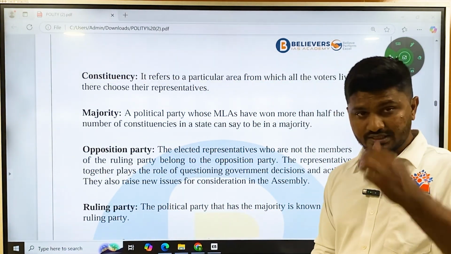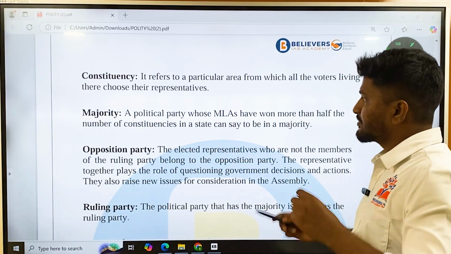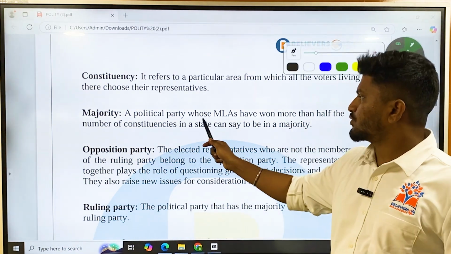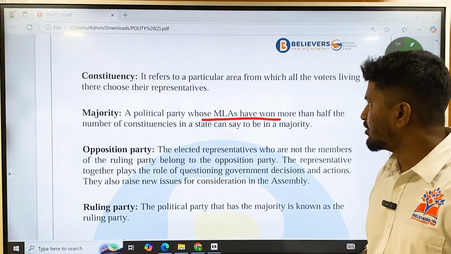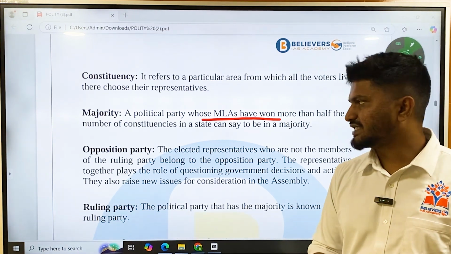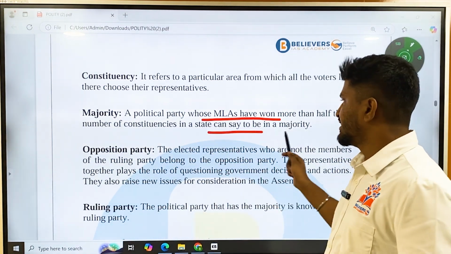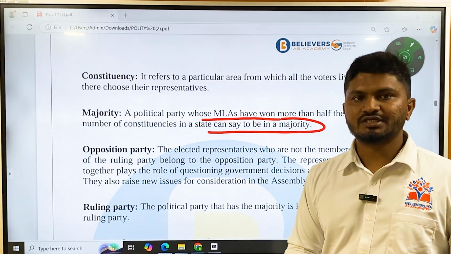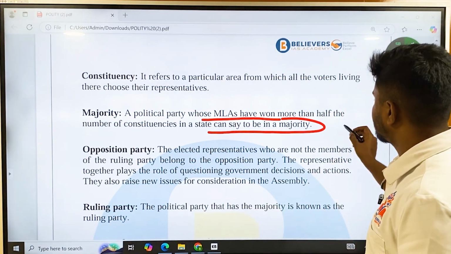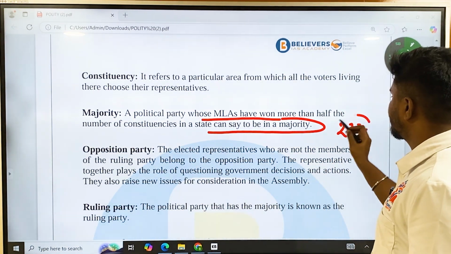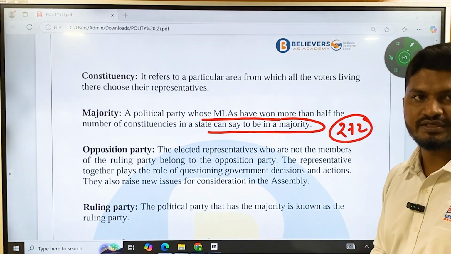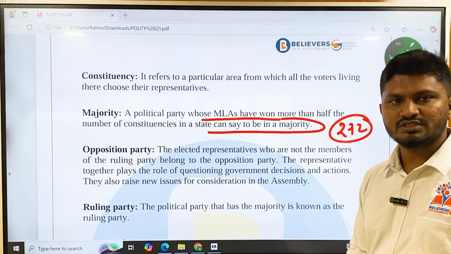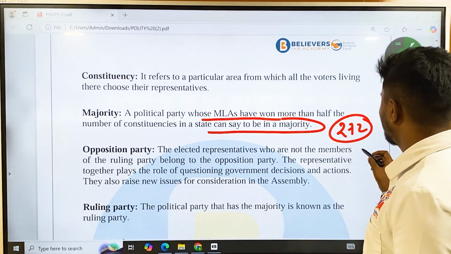And what is majority? Majority is when a political party whose MLAs have won more than half of the number of constituencies in a state can be said to be in the majority. Okay, suppose a state has 272 seats. What is half of 272?